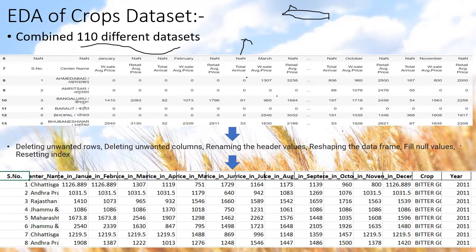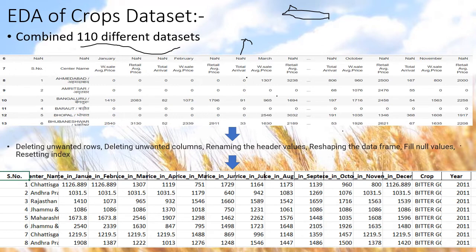So I removed all those rows and stored the important information from those rows by creating a new column in the modified data frame. I also renamed the header files so that it is easy for us to understand the information in that particular column.